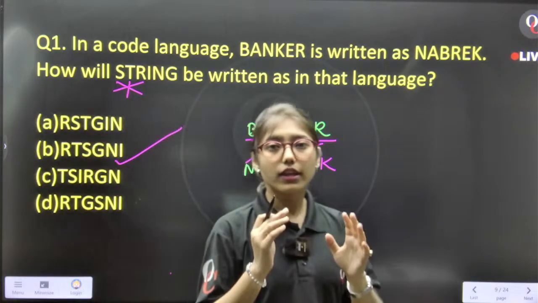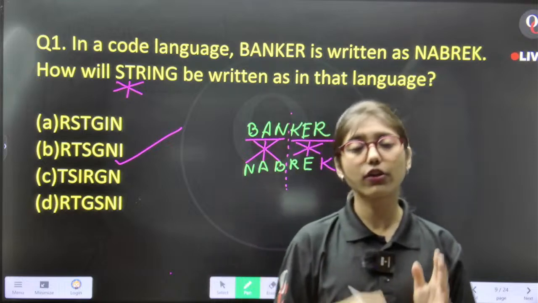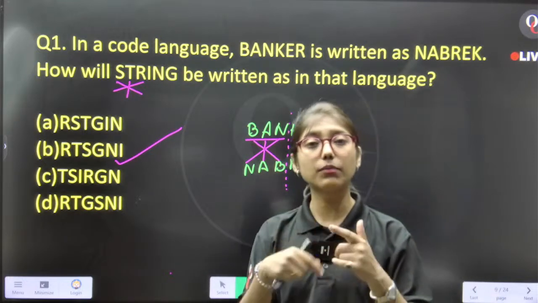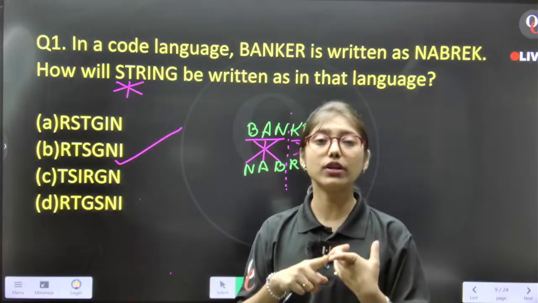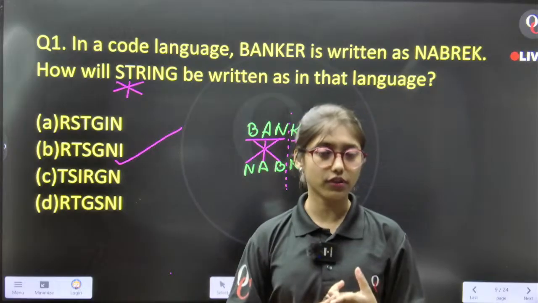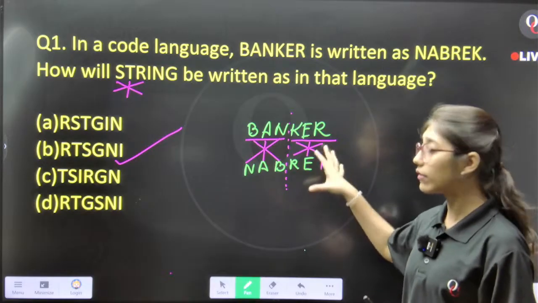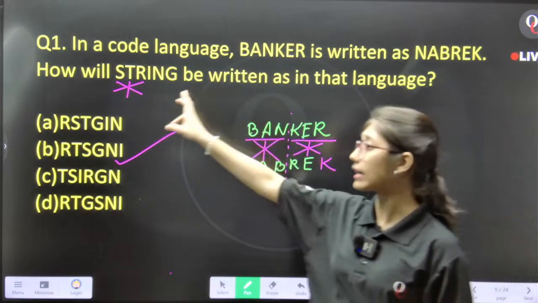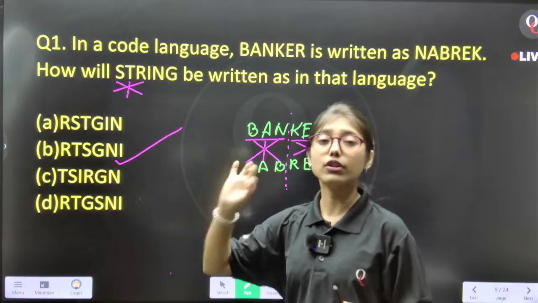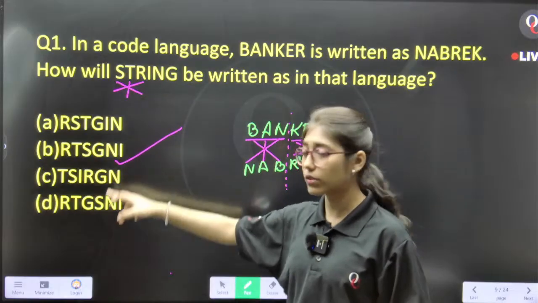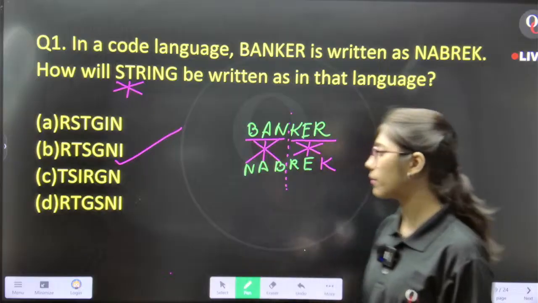In coding decoding or any other question, when you need to find the pattern, we don't waste our time on the option selection. We just go through the given word or number, find the pattern, and use it directly in the question without writing anything, just using the options to find the correct one. Okay, fine.